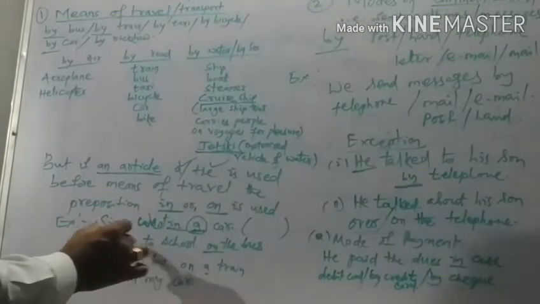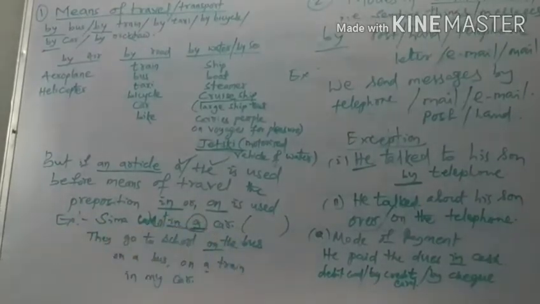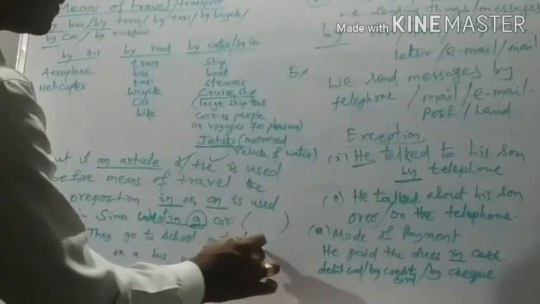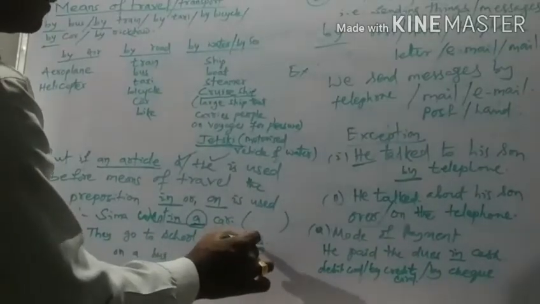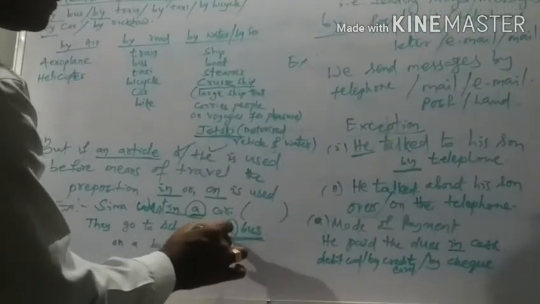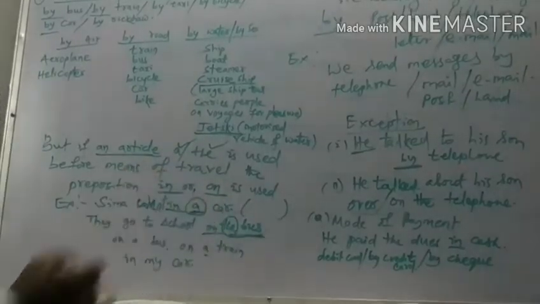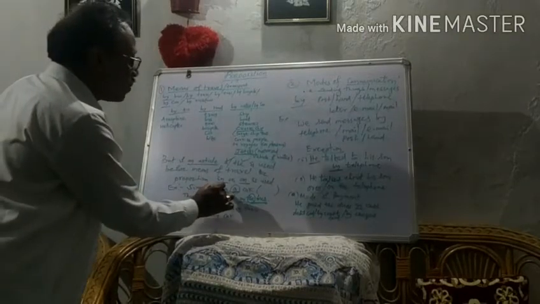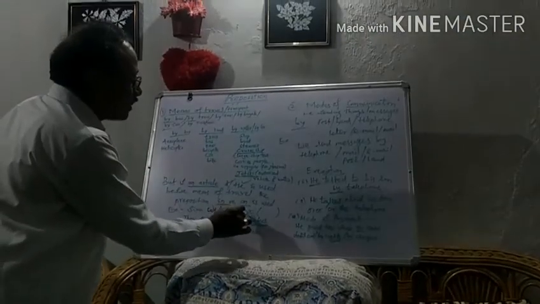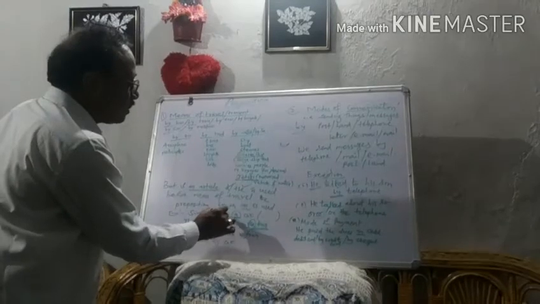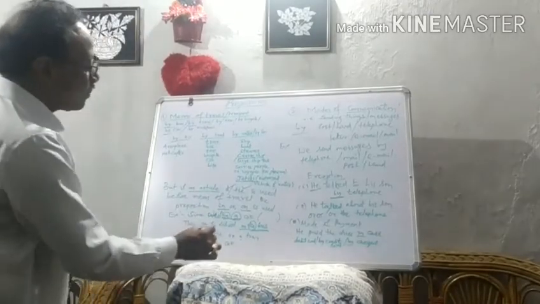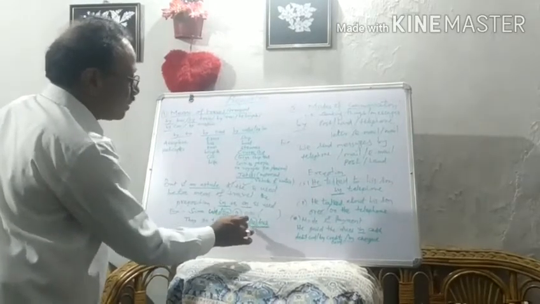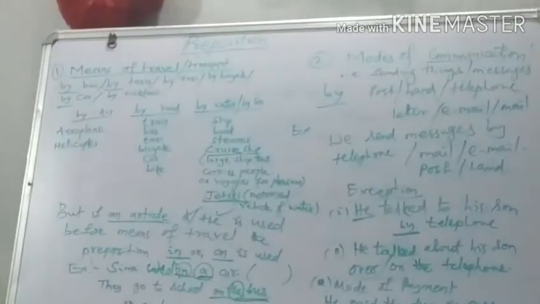But they go to the school on the bus. If it is not a personal property, a bus is not a personal thing, that's why article the is used. So we have to use on in that case. This is the difference. If it is owned by someone, that is a car is a personal thing, in that case we have to use in. And if an article the is used before a vehicle, in that case we have to use on.